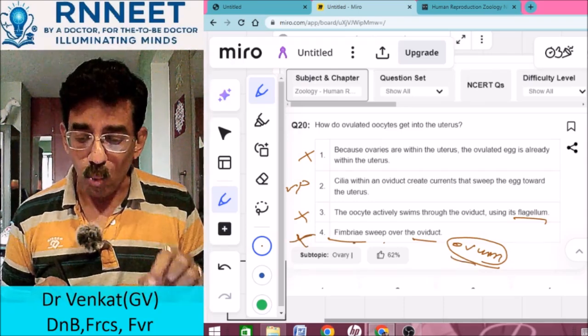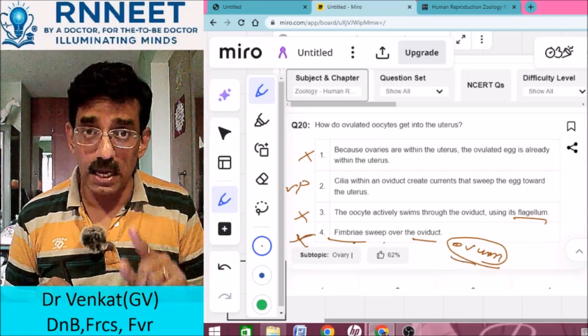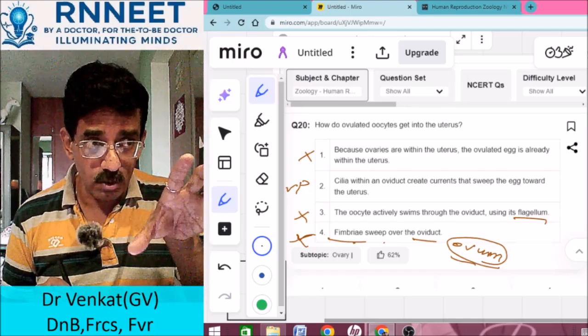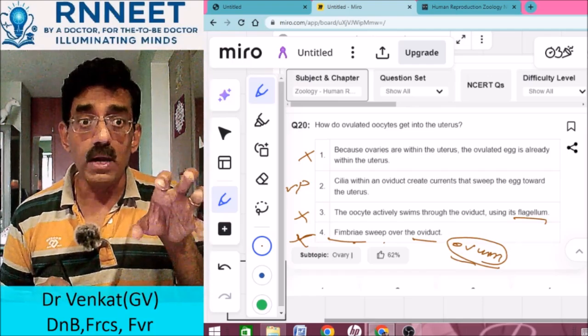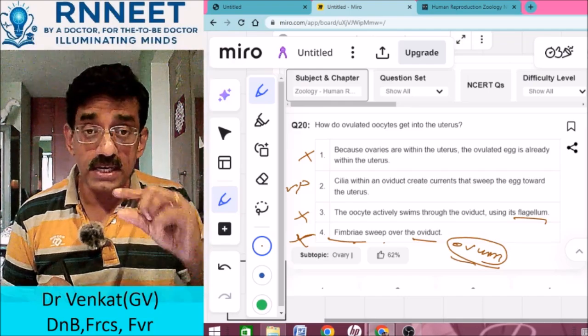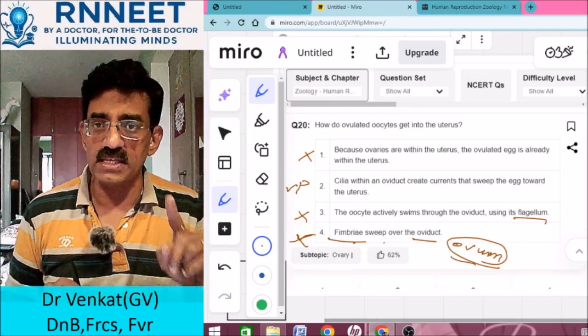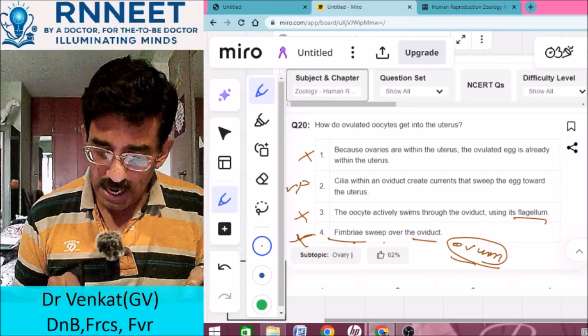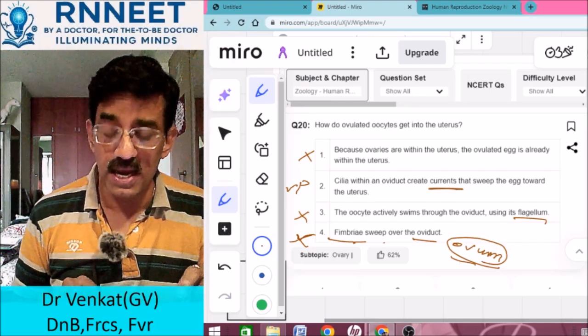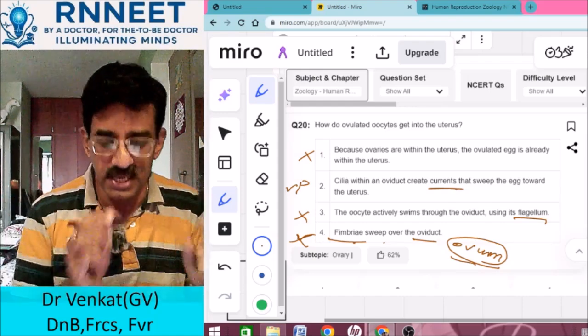And then what helps? The fimbriae tend to sweep over the ovum, but it is the negative pressure within the fallopian tubule. Remember that it is the negative pressure and currents which are created because of the movement of cilia.